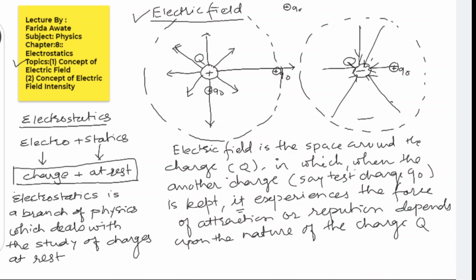Now, what is the concept of electric field intensity? Electric field is nothing but the space around the charge. So it is a scalar quantity. It is only the space around it. It has no direction. But now, if we are considering this test charge somewhere here, the force of repulsion will be there. It will experience some force, and if the same test charge is kept somewhere else, it will again experience some force, isn't it?